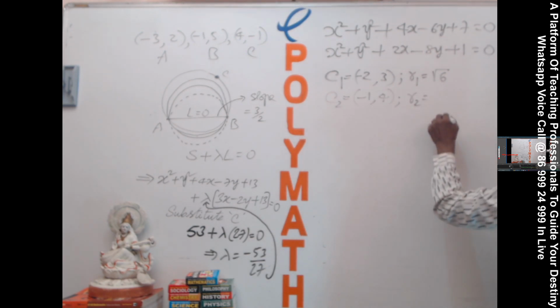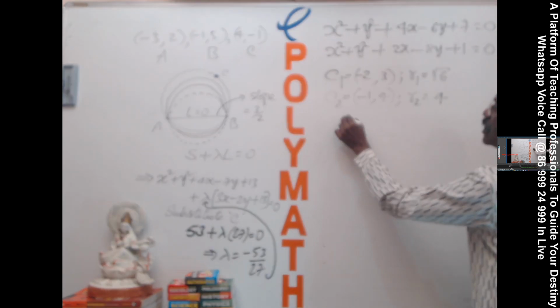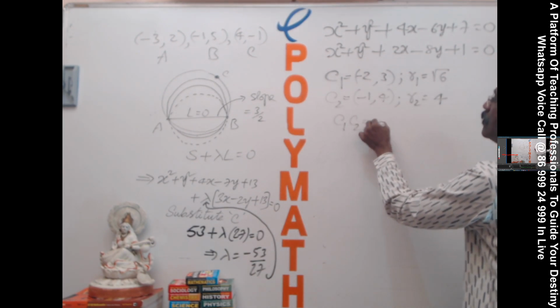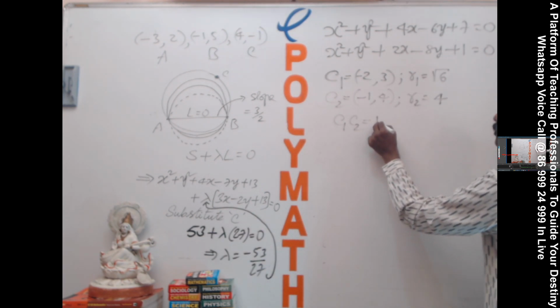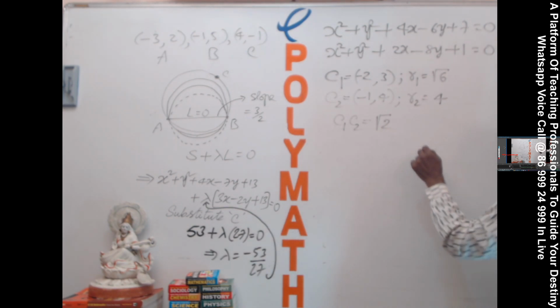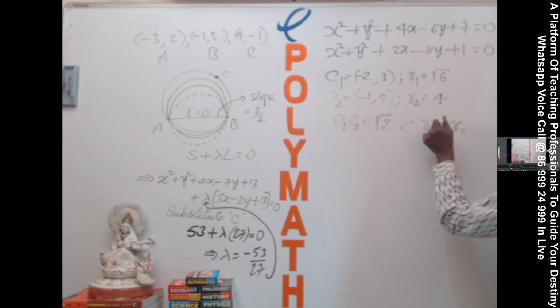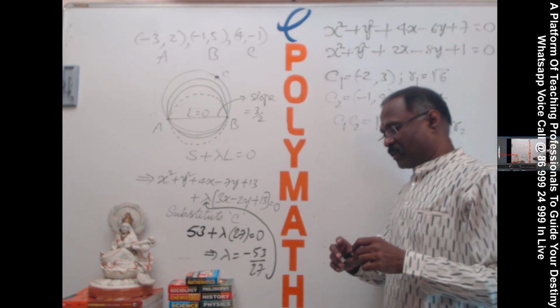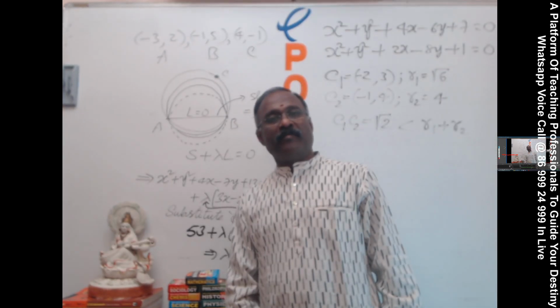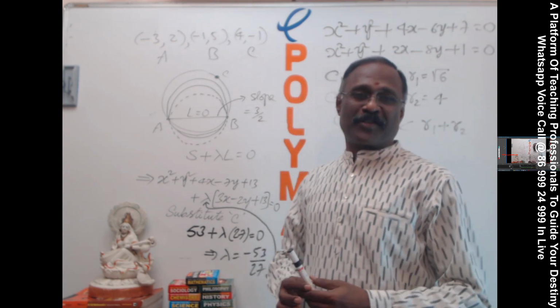R2: 17 minus 16, 1. C1C2 is the distance between C1 and C2: 1 plus 1, root 2. So if C1C2 is less than R1 plus R2, that is, the distance between the centers is less than the sum of the radii. Accidentally also, without any estimation, I gave the question correctly.